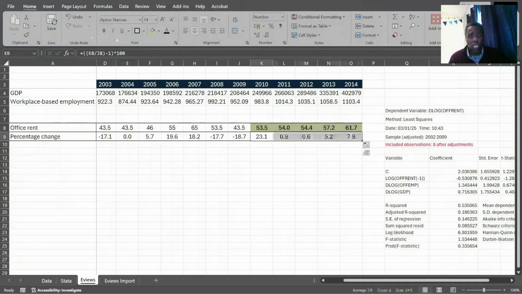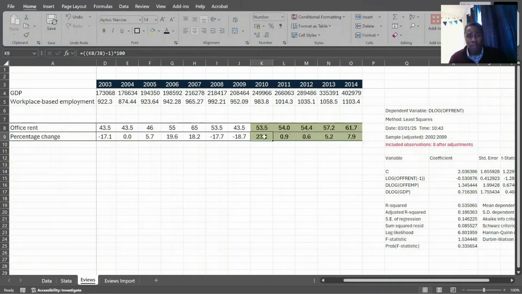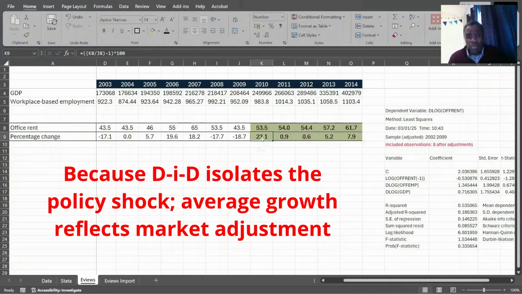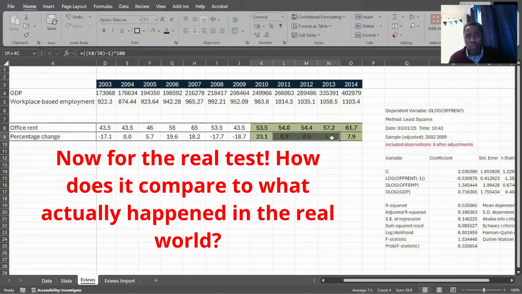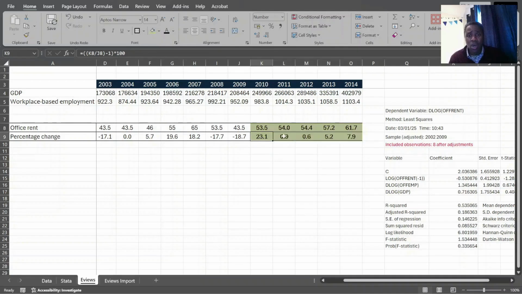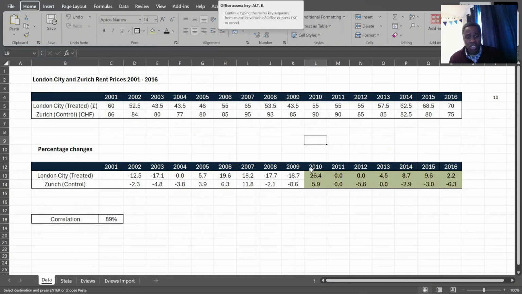So we can see that rental growth prices from 2009 to 2010 after the policy has increased 23.1%. It's quite a jump, actually. So what I'm going to do is compare these growth rates to what actually happened in the real world. So this is our pretend world. This is where we're going back as if we were in 2010. We've done our new rental forecast, and we go back and compare it to what actually happened in the real world. And let's just see how that turns out.